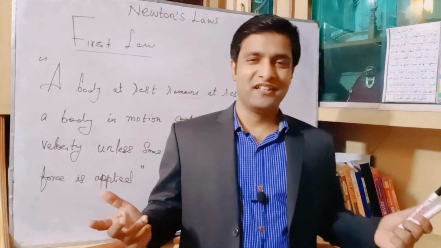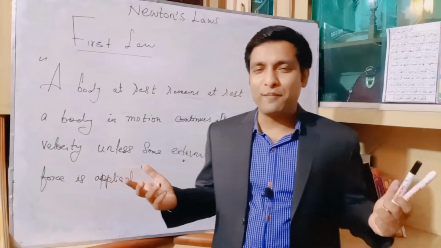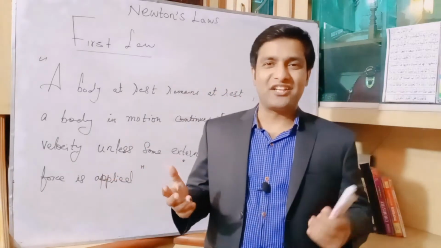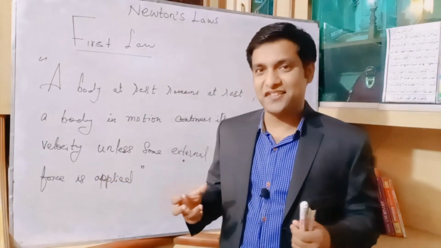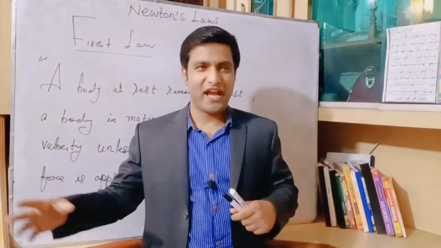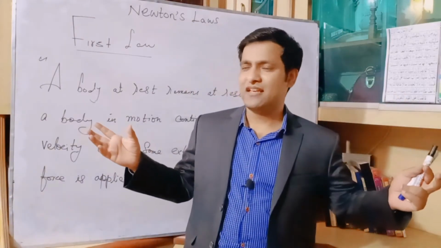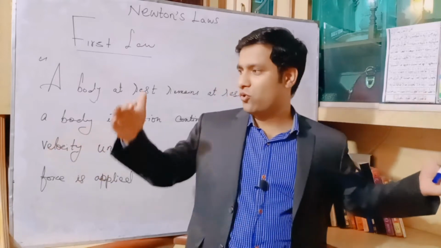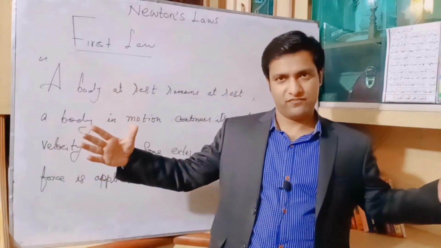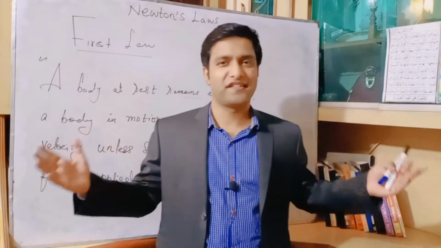What is inertia? Inertia is the property of a body due to which it retains or maintains its state of rest or uniform motion. Everything in this universe likes to be at rest or in uniform motion. That means zero acceleration.